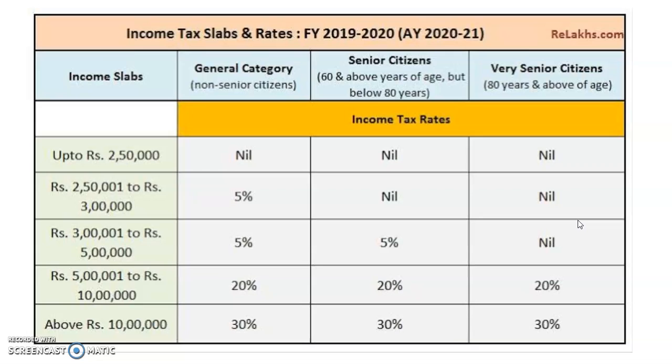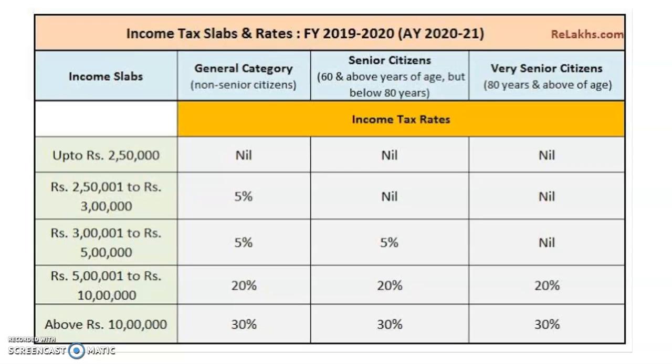And there is a cess. Cess means it is a tax on tax. Surcharge and cess are levied on tax amounts. We calculate all the tax amounts, and on that we have to levy a cess of 3%, that is the health and education cess we consider. So that is what you have to study about income tax slabs for the year.